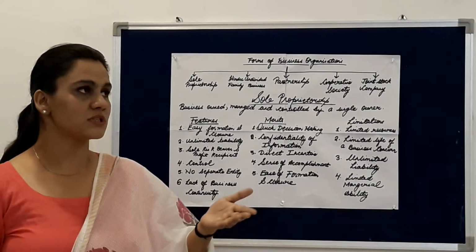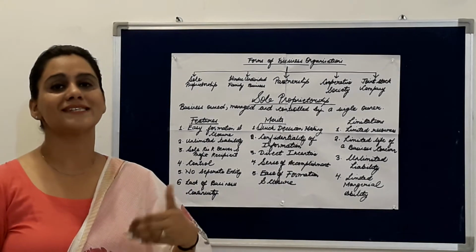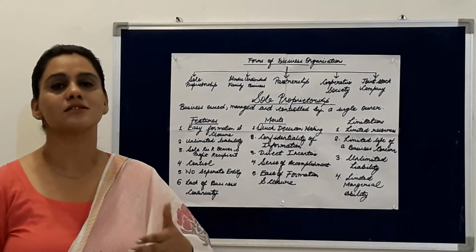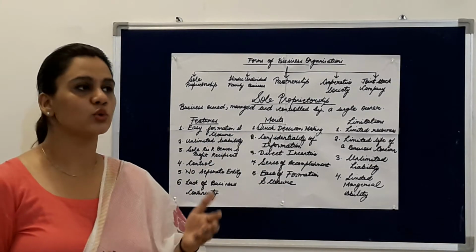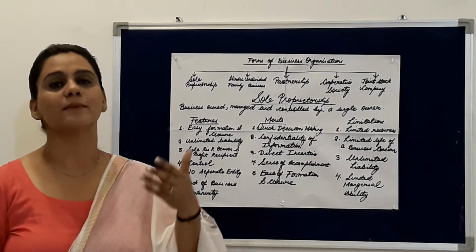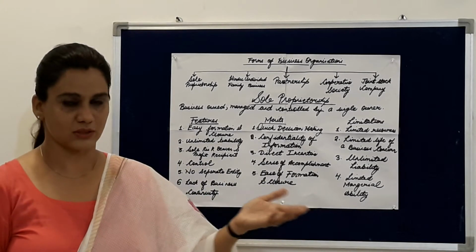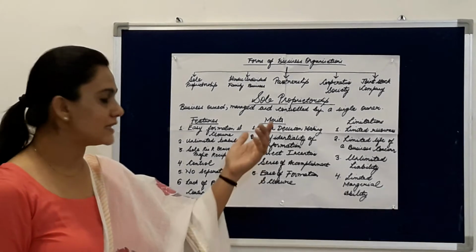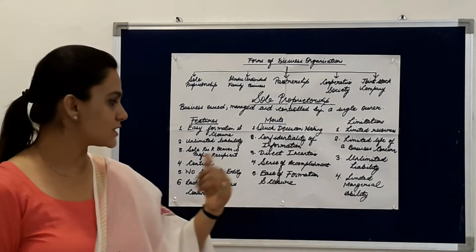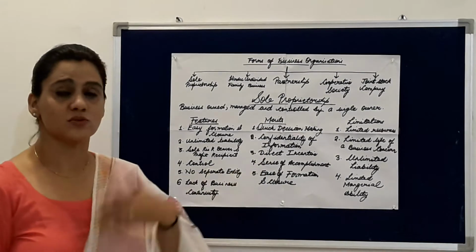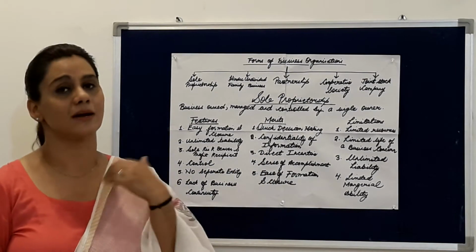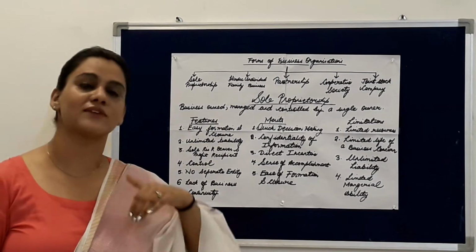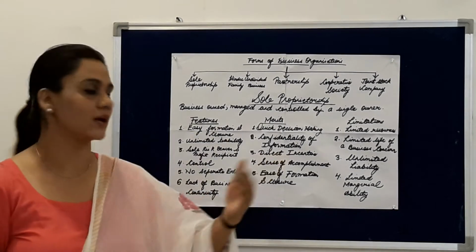Sense of accomplishment means those who want to get self-employed. Basically, sole proprietorship business is preferred by those people who don't want to go in employment. They don't want to work under anybody else. So basically, they prefer this form of business organization. So when the business runs well, they get a sense of accomplishment. They get a sort of satisfaction that yes, we have started our business and it is running well.